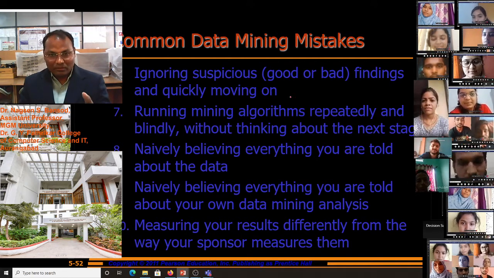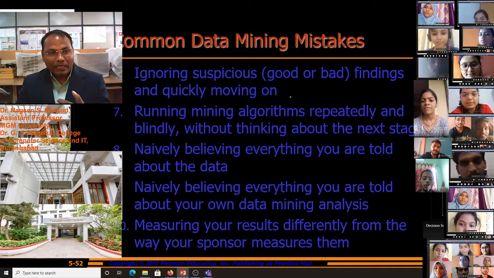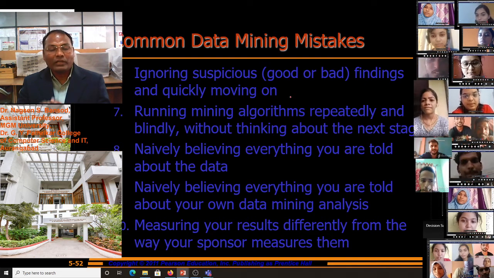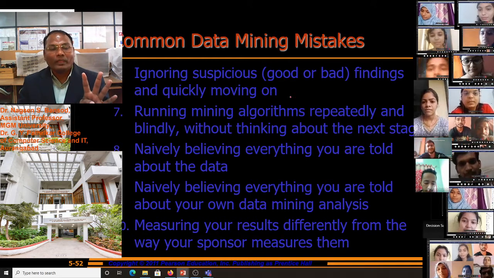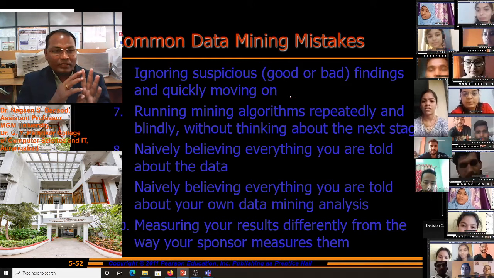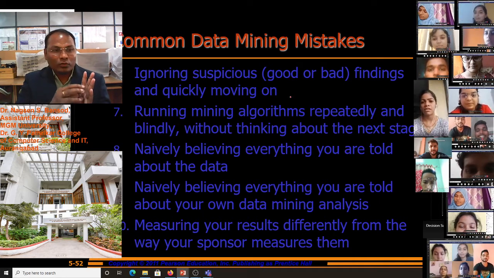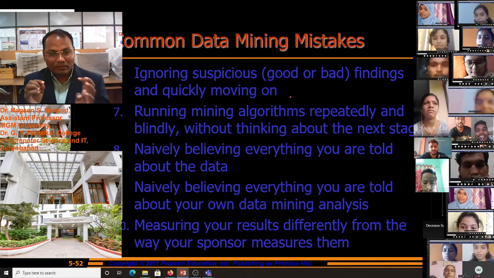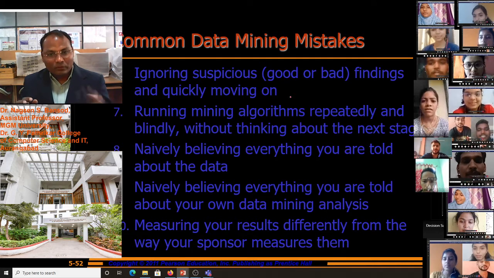Suppose we have name, address, age, and the communication number of the customers. These four fields we have, and suppose we applied one mining algorithm to extract only the name of the customer from all that data, and we deleted the other parts.